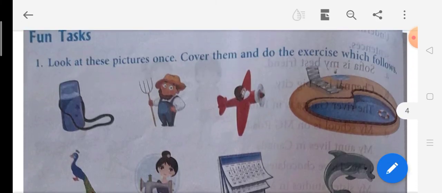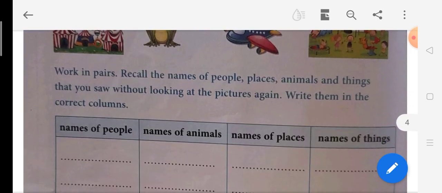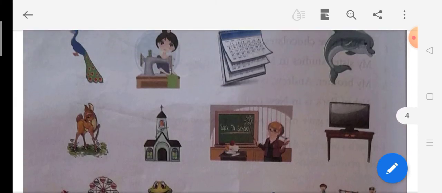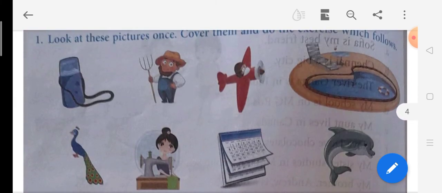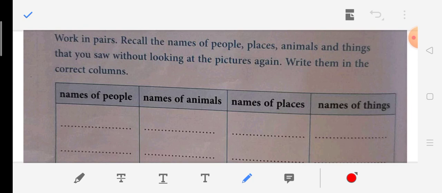Then after that, what is this saying? Look at these pictures once, cover them and do the exercises which follow. Now work in pairs. Recall the names of the people, places, animals and things that you saw without looking at the pictures again, and write them in the correct columns. First you have to see these pictures properly. Suppose I say he's a gardener or he's a pilot. So I'm going to write the pilot's name over here in names of people. Okay, here I'll write pilot.